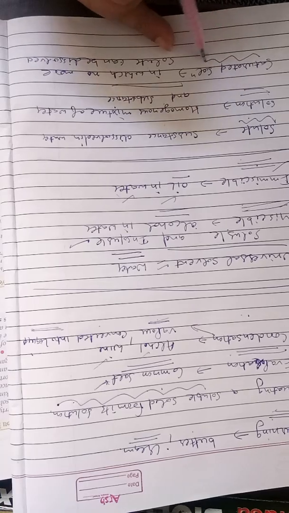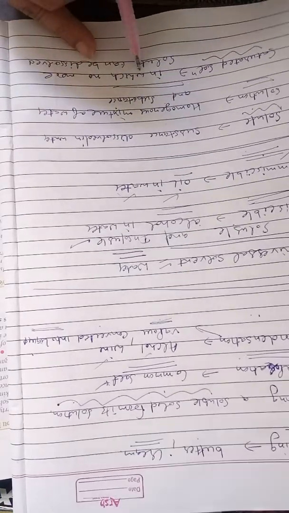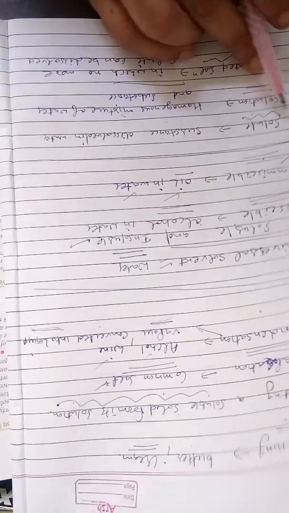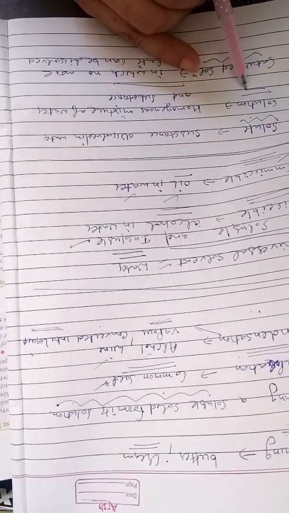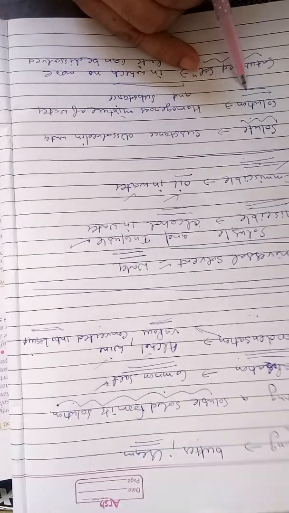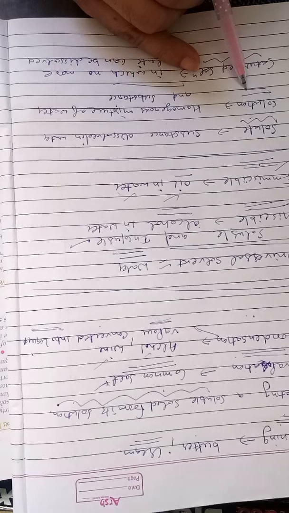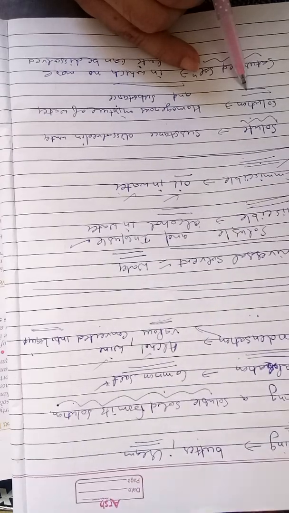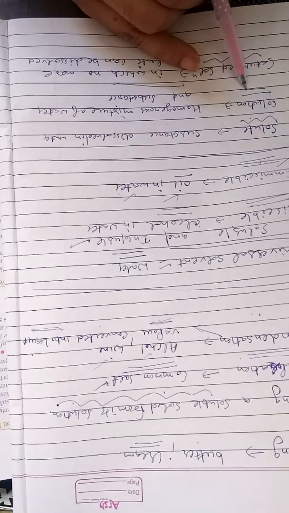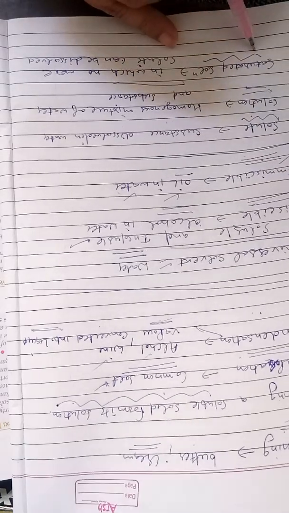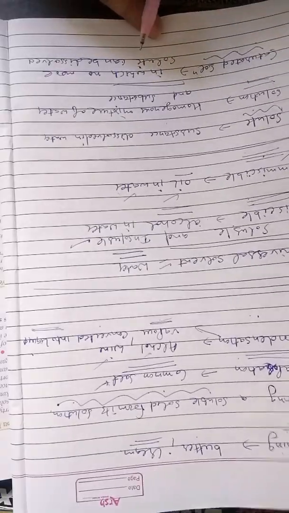Next thing beta is saturated solution. So what are saturated solutions? If we start to dissolve sugar in one glass of water, slowly we dissolve a small amount of that sugar in water, it will dissolve. But after that a point will come when no more sugar will dissolve in the glass of water. So that is the saturated point. So what is a saturated solution? One in which no more solute can be dissolved.